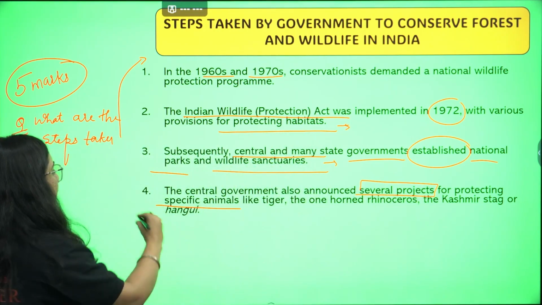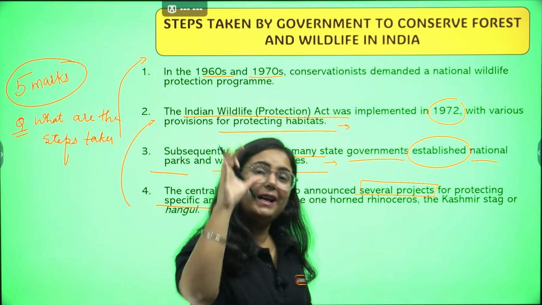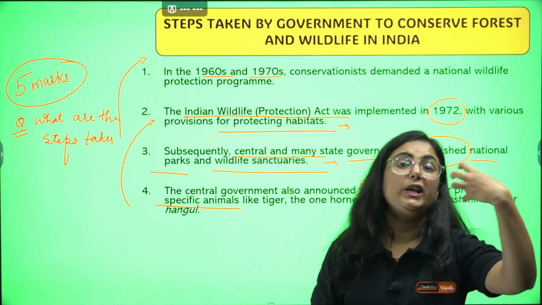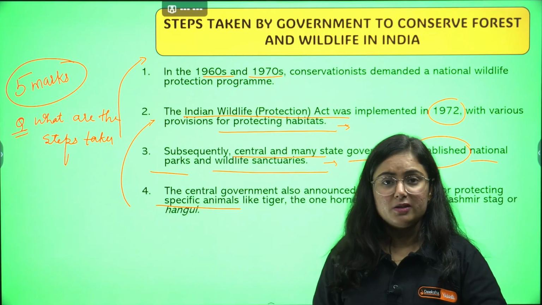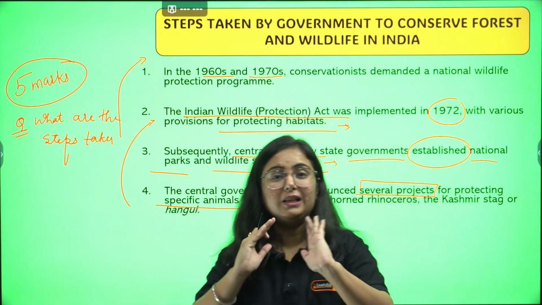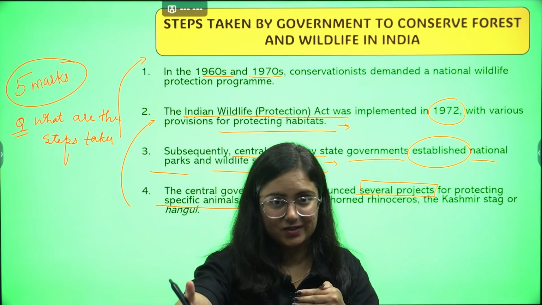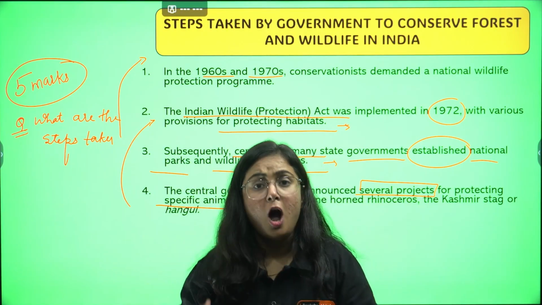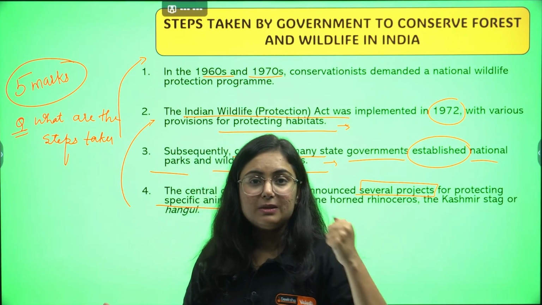Now see, through this Indian Wildlife Protection Act, the government prepared a list of animals: those already extinct, that means ended and no longer in the environment, those in danger of becoming extinct, which will end if hunting and poaching continue, and animals whose numbers are declining, that means vulnerable species.